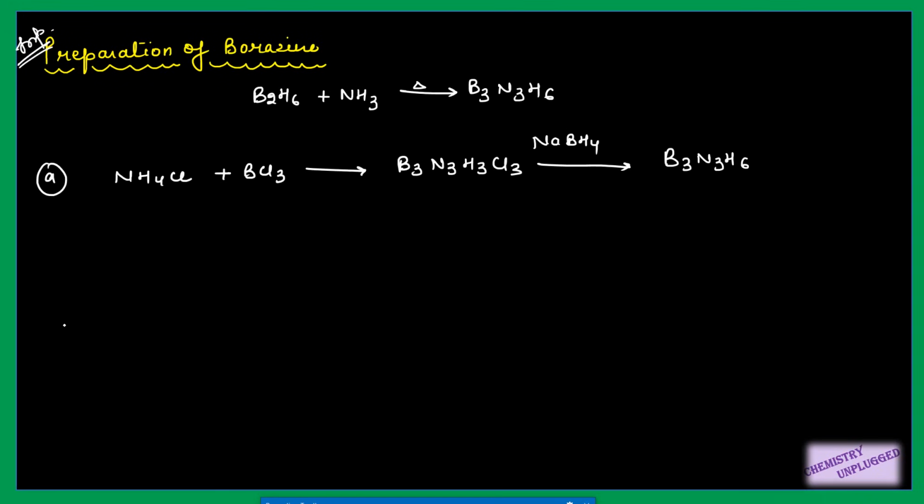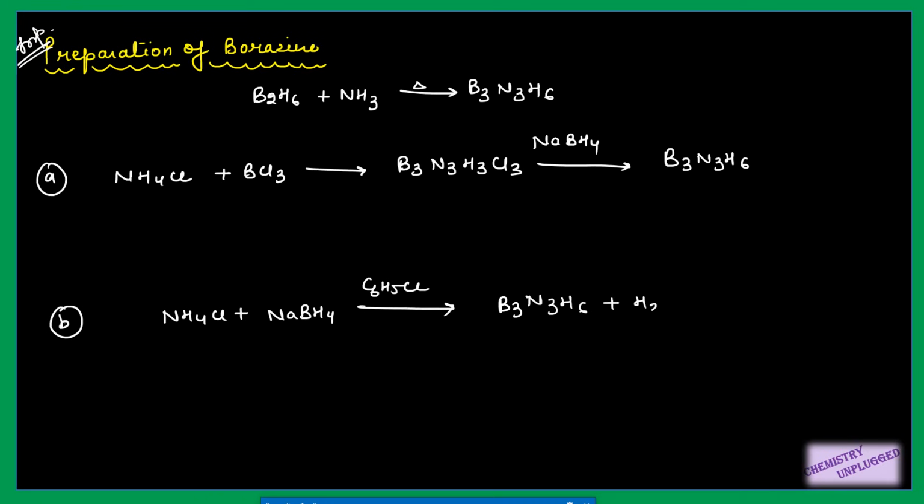The second reaction is the use of ammonium chloride and NaBH4 directly in the presence of chlorobenzene as a solvent. It will give us B3N3H6 plus H2 plus NaCl. So these two reactions are very important.